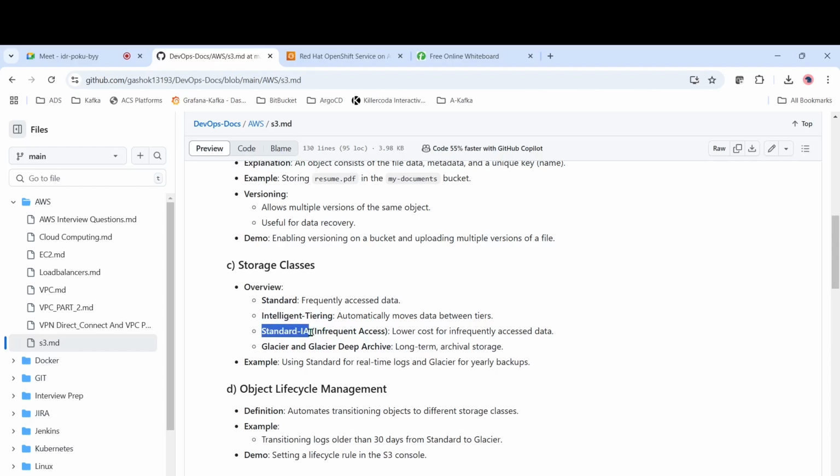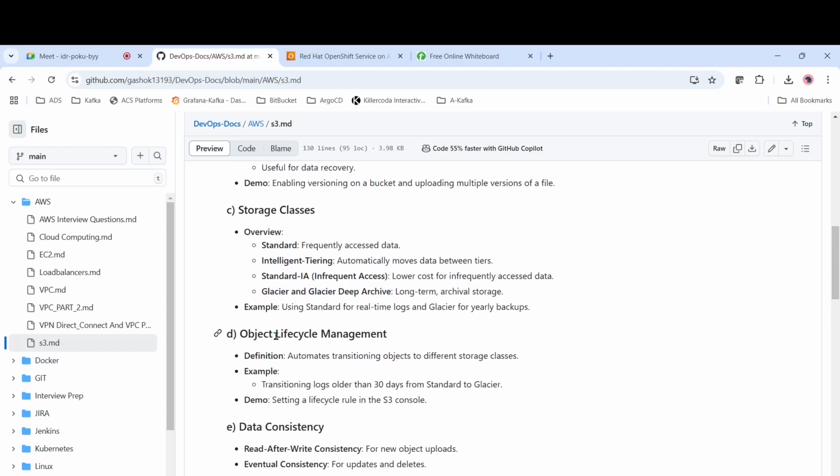So what will happen is, you will be charged very little on the storage, but each time you try to access it, for each download or each access, you will be charged a little bit. And in case you want certain files to be saved at one place for a very long time, then you can go with Glacier and Glacier Deep Archive, okay. So this will be very cheap. And in case you have to save any log files for audit or something for a very long time, then you can save the files in Glacier and Glacier Deep Archive, okay.